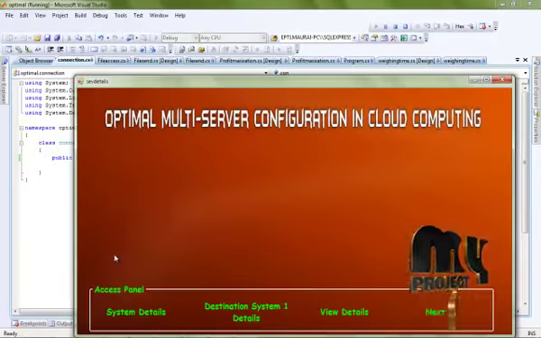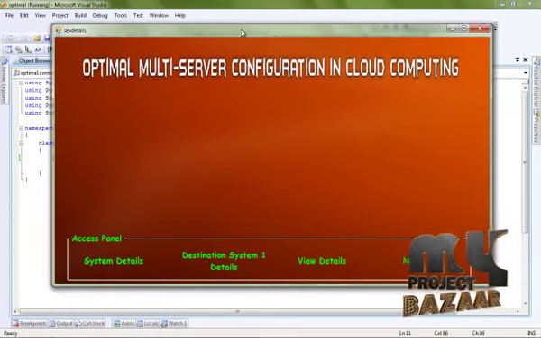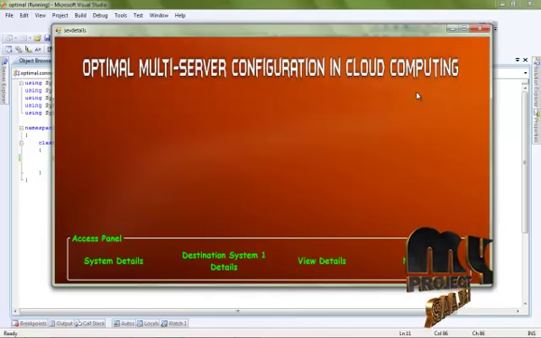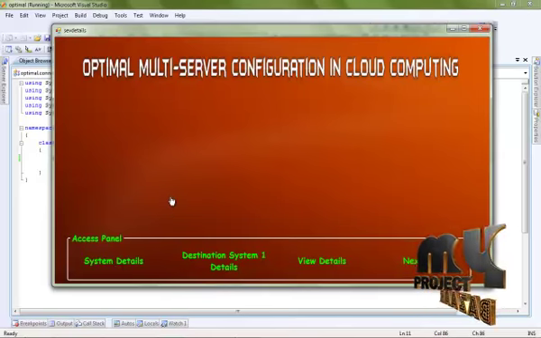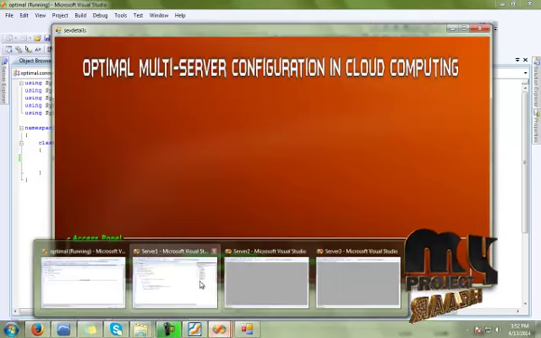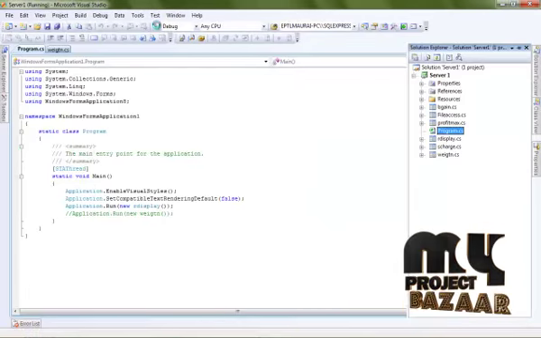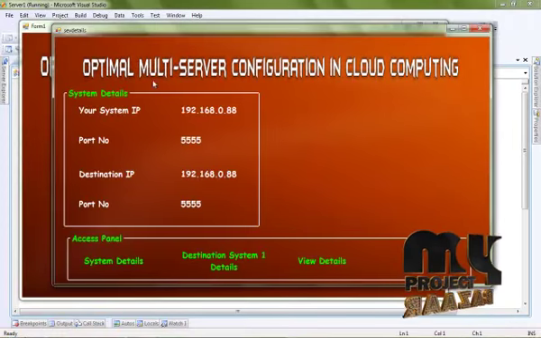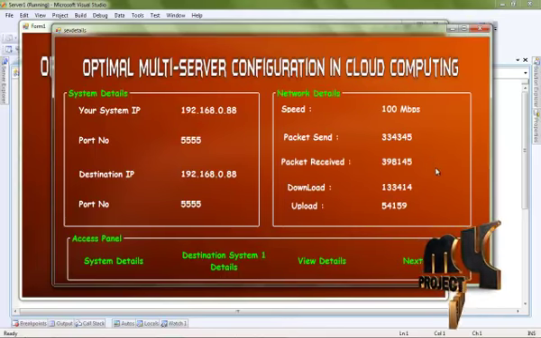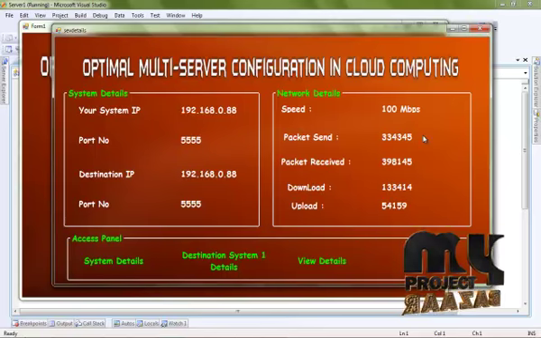Then click the next process. This is for getting the system information. These are the 3 servers of our process, which have been sent for calculation. So click system detail, then run the first server application, and then click the destination detail. This is our destination information. View the destination information, the upload and download packet data.